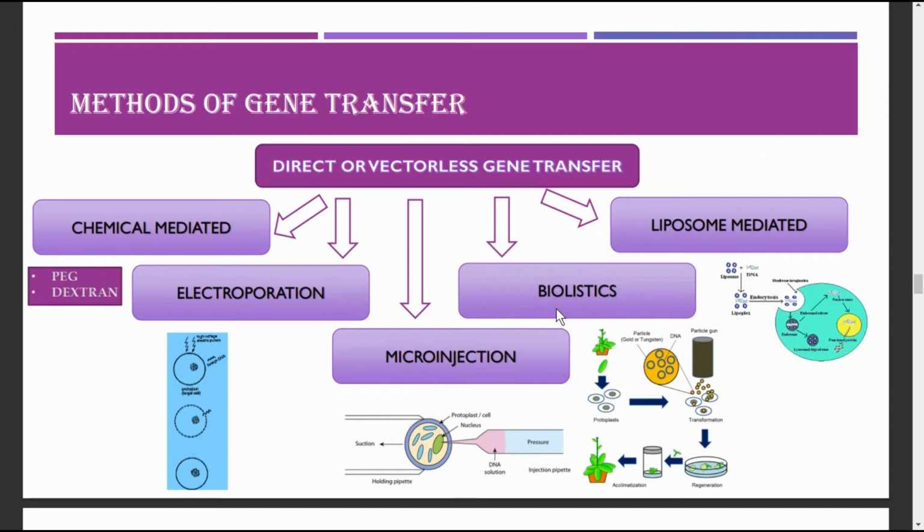Next type is called biolistic. In this, the foreign DNA is coated onto the surface of a minute gold or tungsten particle, which is of 1 to 3 μm, and it will be bombarded onto the target cell using a particle gun, also called gene gun or microprojectile gun or shotgun. These are the other names. Then the bombarded cells or the tissues are cultured on the selected medium to regenerate the plant for the transferred gene.